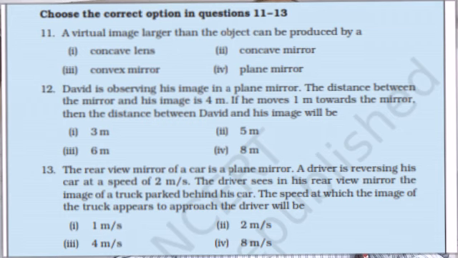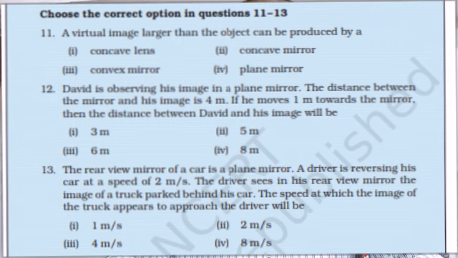Number 9. Which type of mirror can form a real image? The answer is concave mirror. Number 10. Which type of lens always forms a virtual image? The answer is concave.